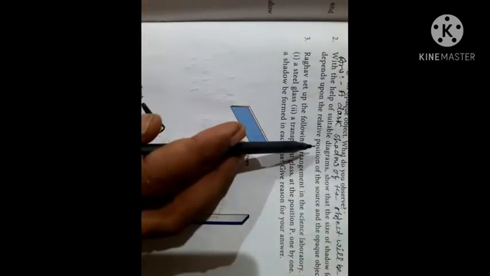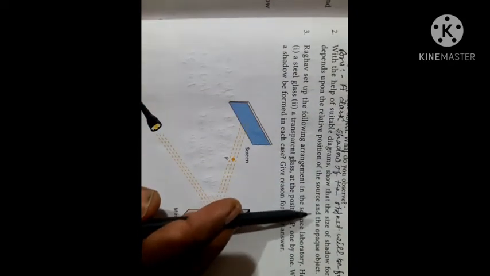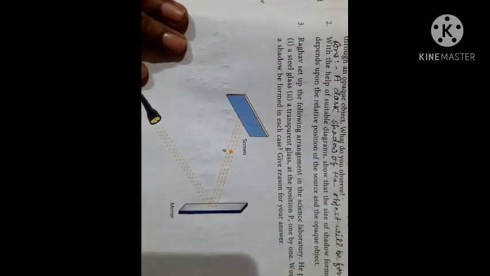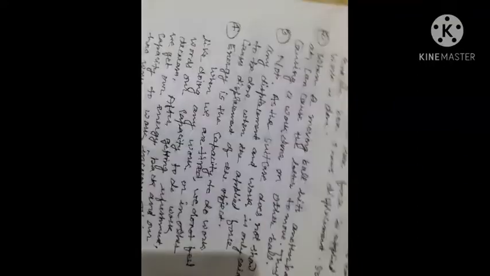Now question number 2. With the help of a suitable diagram, show that the size of the shadow depends upon the relative position of the source and the opaque object. Here is the answer of this chapter. You may draw the figure of this.